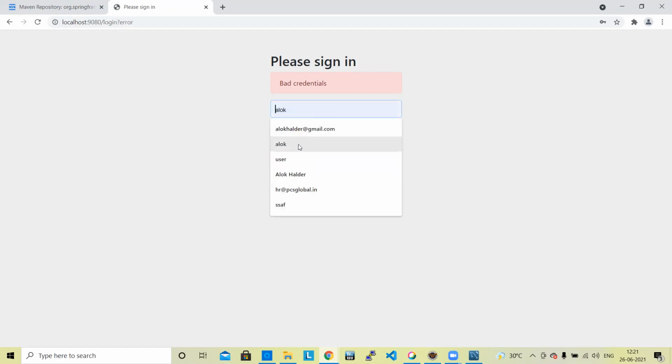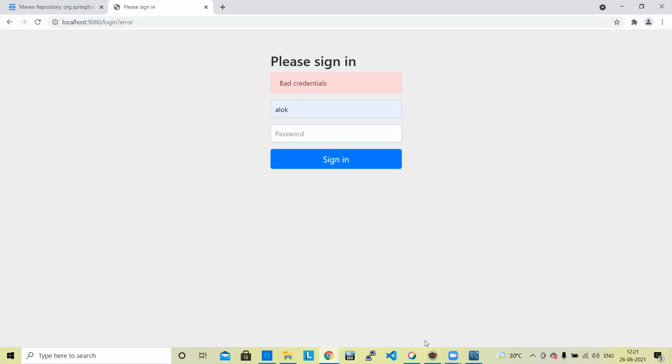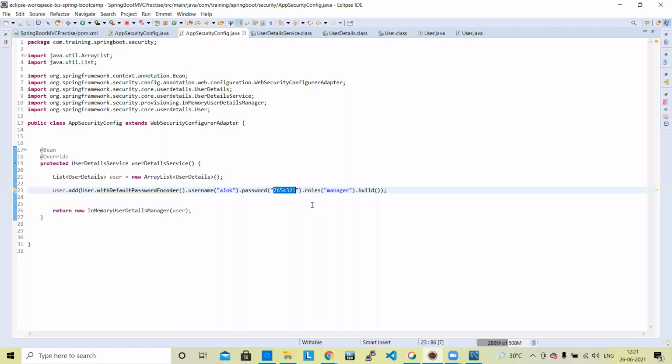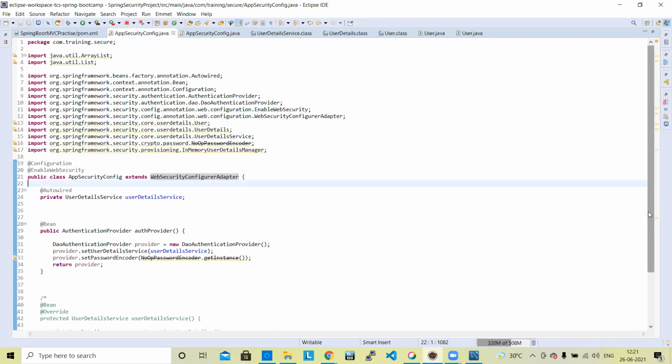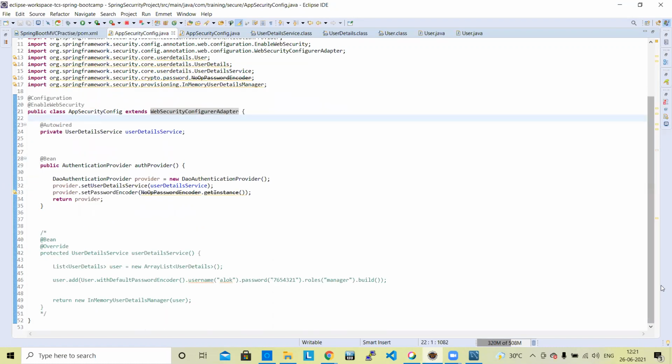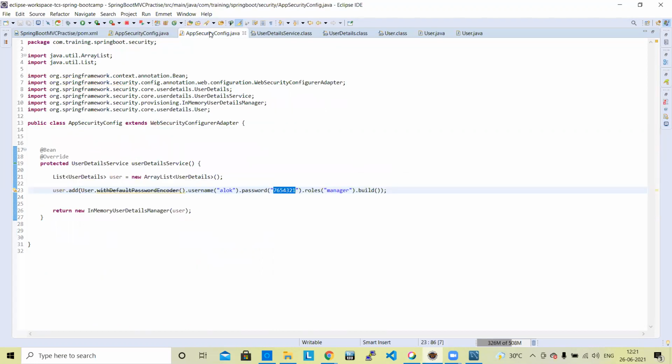The user is with the default password encoder. What is the default password encoder?